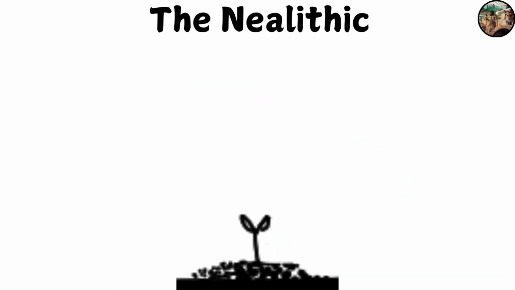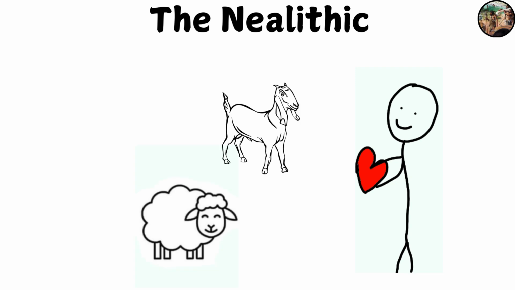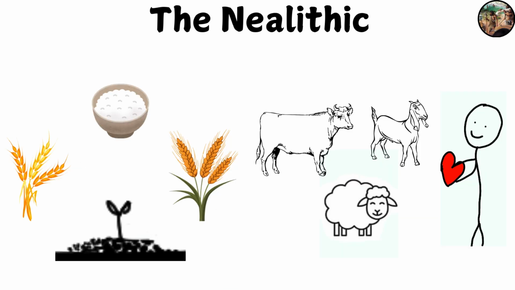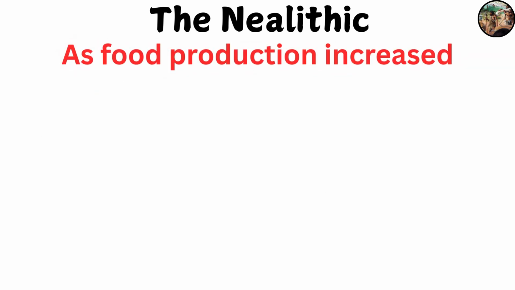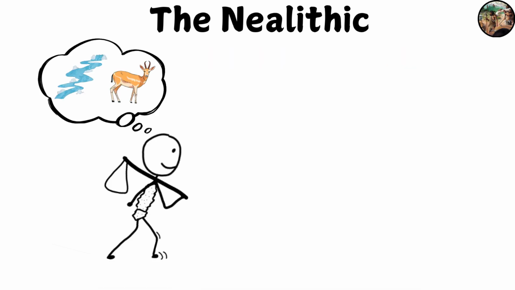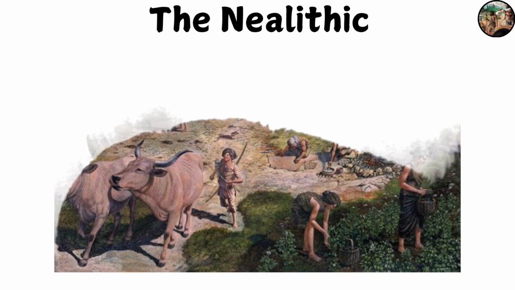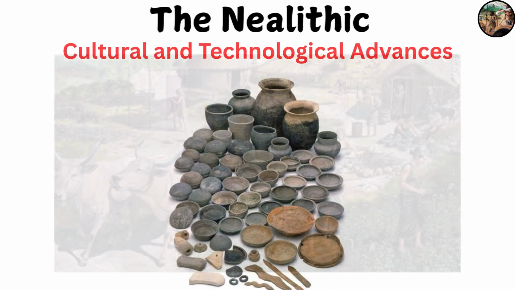The domestication of plants such as wheat, barley, and rice, along with animals like sheep, goats, and cattle, allowed communities to produce surplus food. As food production increased, populations grew, and people began to settle in one place. This shift from a nomadic lifestyle to a sedentary lifestyle laid the groundwork for the development of complex societies.